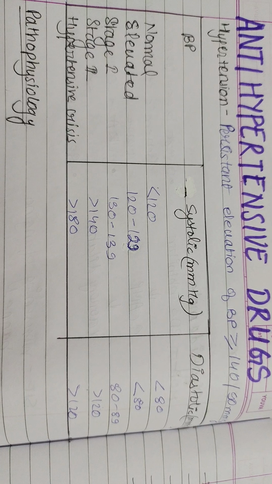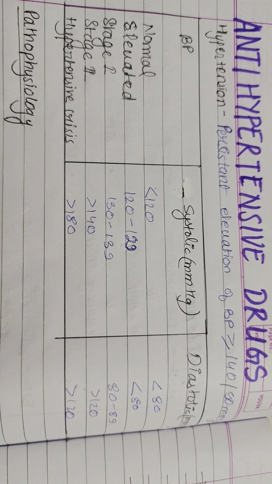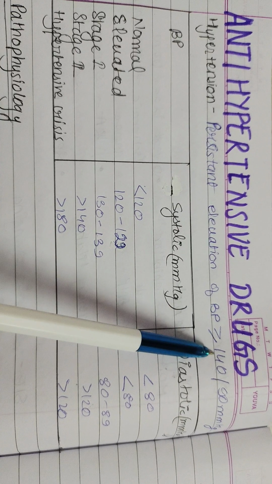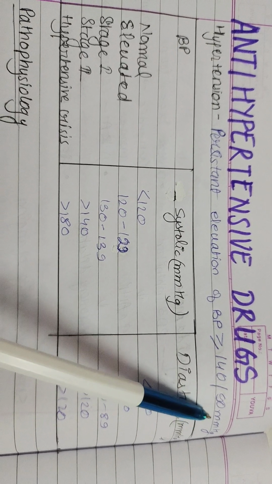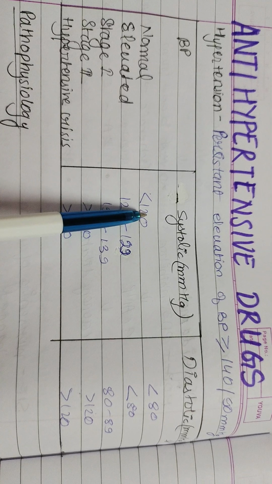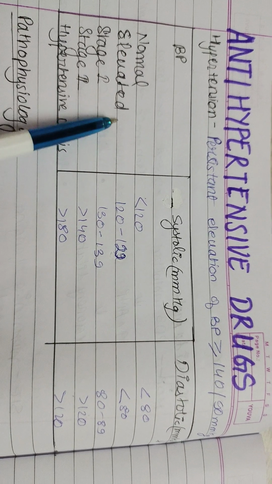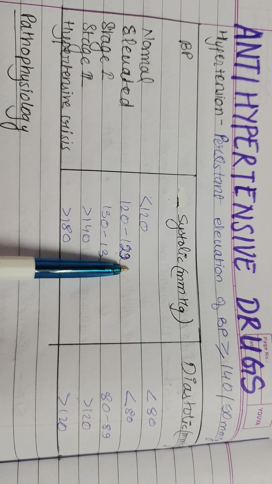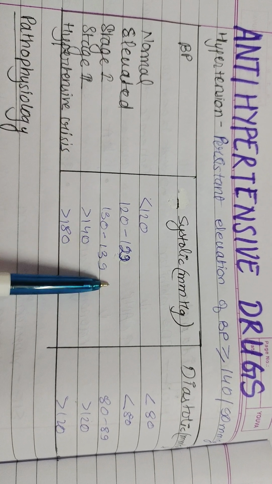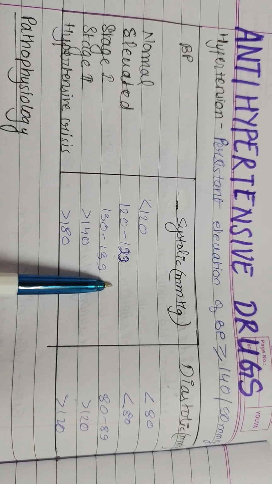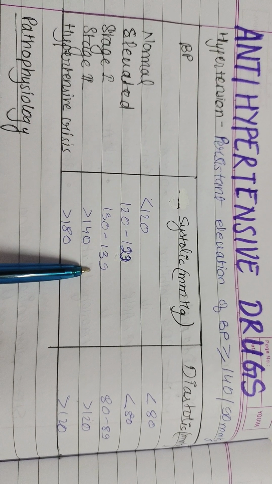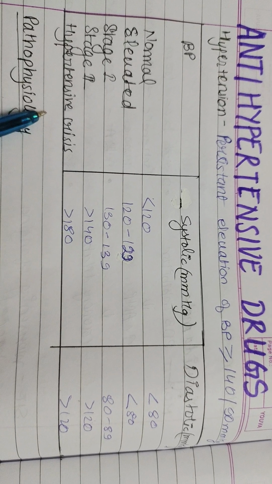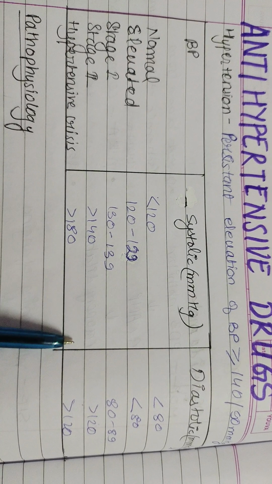Now let's study today's topic. It is antihypertensive drugs. Hypertension is persistent elevation of BP more than or equal to 140 by 90 mmHg. Normal blood pressure is less than 120 by 80 mmHg. Elevated is 120 to 129 per 80 mmHg. Stage 1 is 130 to 139 per 80 to 89 mmHg. Stage 2 is more than 140 by more than 90 mmHg, and hypertensive crisis is more than 180 by more than 120 mmHg.